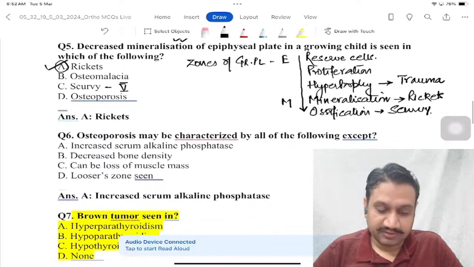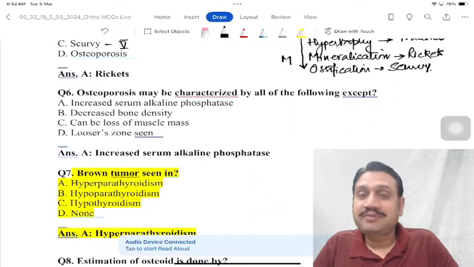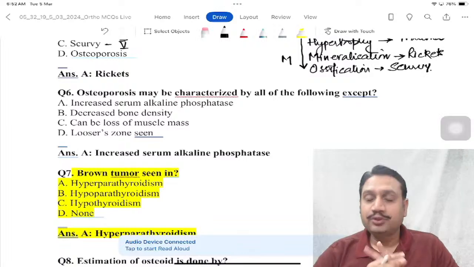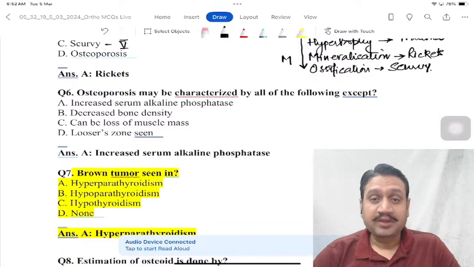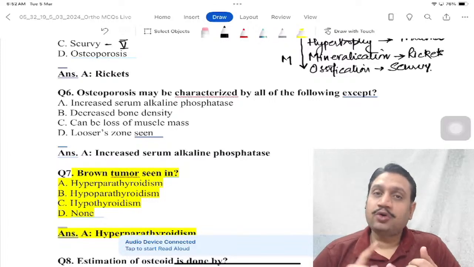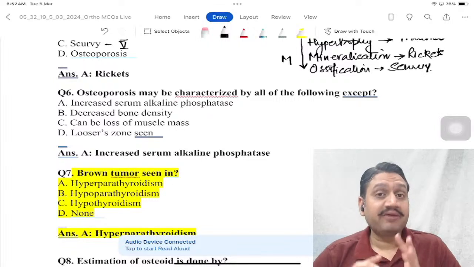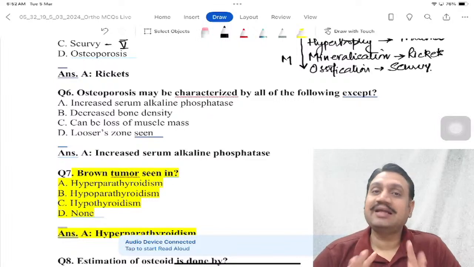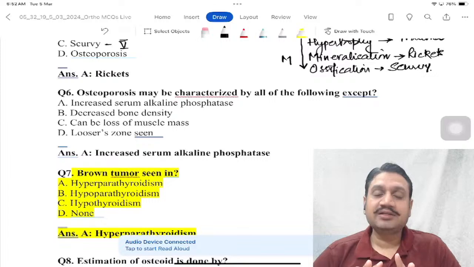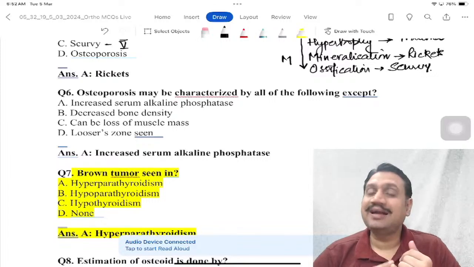That is your question number 5. Osteoporosis may be characterized by all of the following except. So in the topic of osteoporosis, if you remember, we talked about osteoporosis, Paget's disease, osteopetrosis, scurvy, or osteogenesis imperfecta, they have no link with the mineralization part, right? So mineral disorders are only two, that is rickets and osteomalacia.